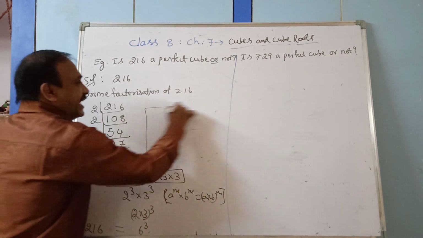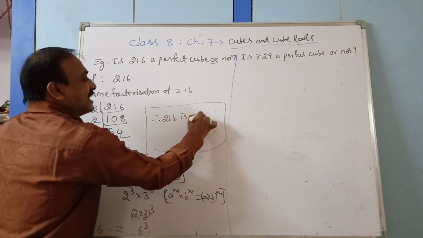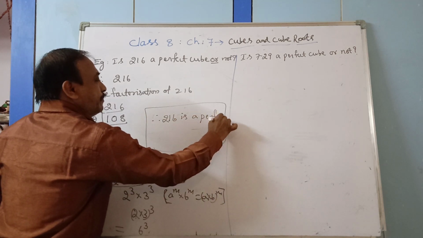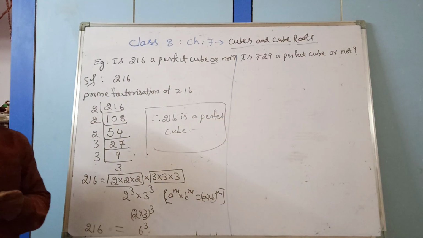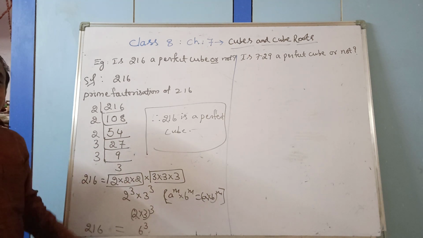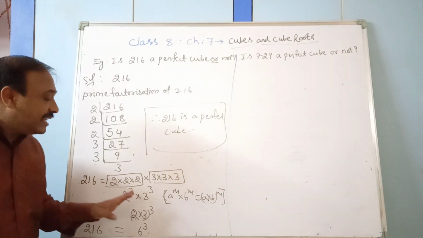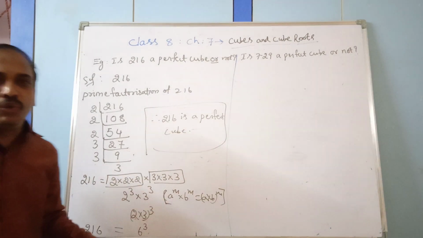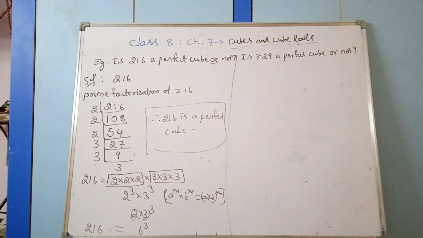Therefore, 216 is a perfect cube. If you are able to express it as a product of triples, every factor as a triple, then it is a perfect cube. Is it clear?